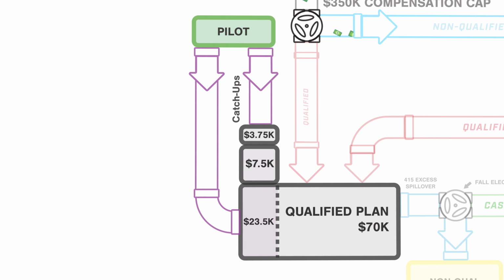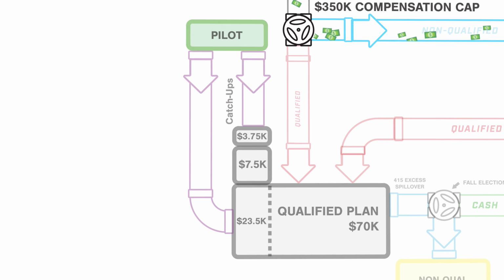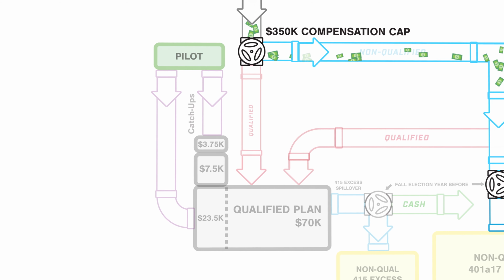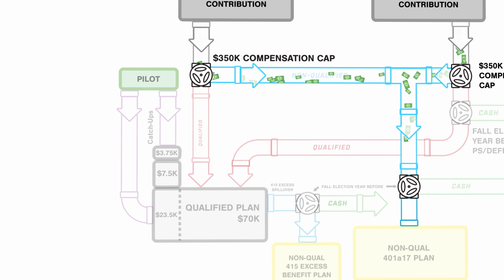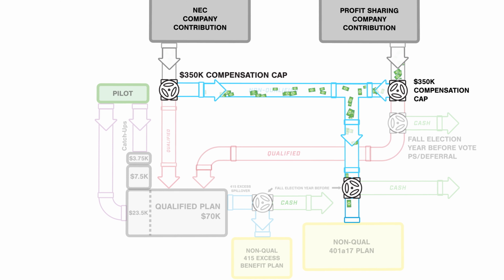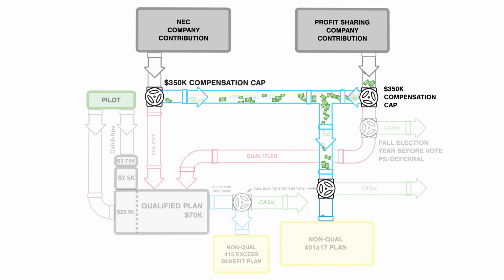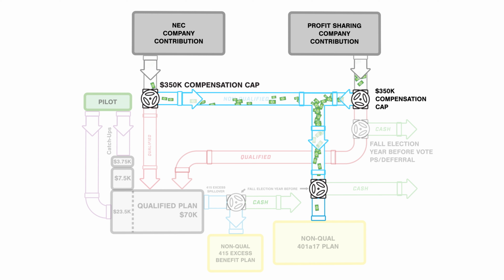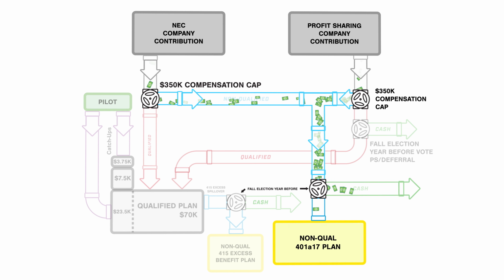If you want to get some additional tax-deferred savings, you may have access to as many as 3 other non-qualified plans. We'll go over 2 of these now. The third, Top Hat, is beyond the scope of this video. Remember that income over the IRS 401(a)(17) limit isn't eligible for qualified plan NEC or profit sharing, but we're still entitled to that additional NEC and profit sharing money. Each year during the fall non-qualified plans enrollment change window, one can choose whether they want the additional money to go into the non-qualified 401(a)(17) plan for next year or make no election and receive the extra dollars as taxable cash. Contributions to this plan are deposited into a rabbi trust held by the company.